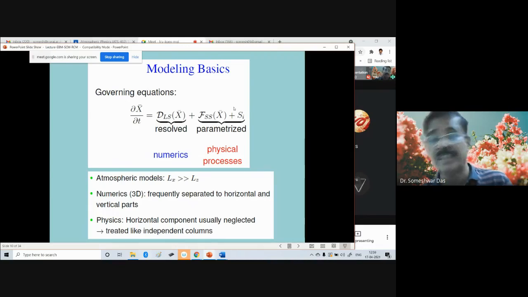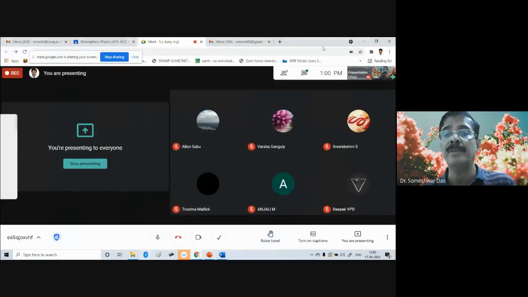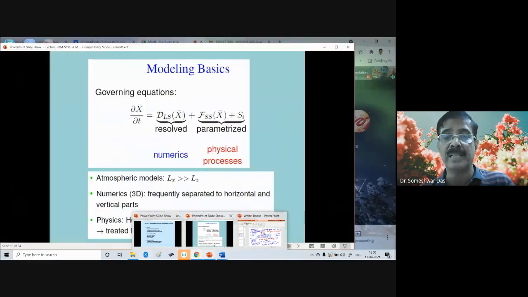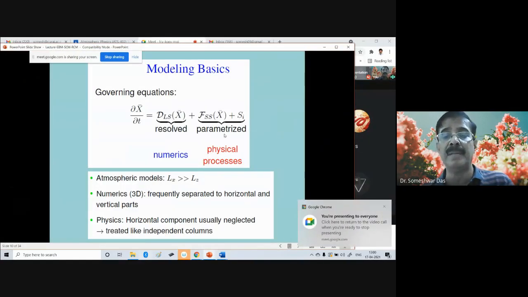Do you understand the difference between the resolved part and the parameterized part? Yes or no? How many of you are there? I see about 6 are there. Okay, 6 are there. So, do you understand the difference between the resolved part and the parameterized part?